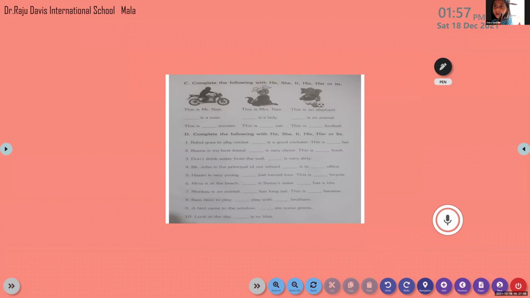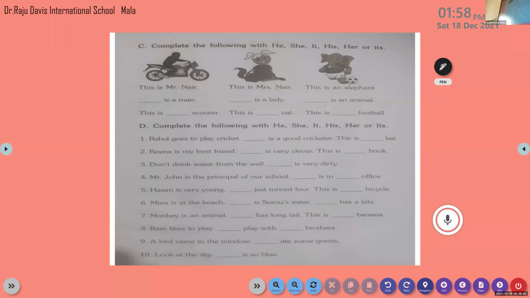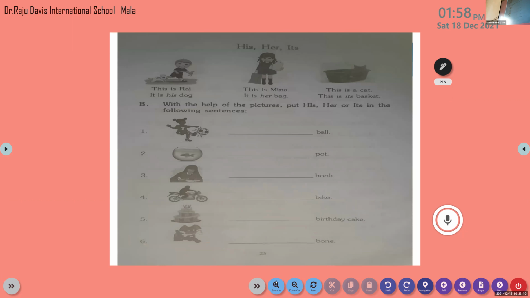All of you please do take page number 25. So this is not this page, this page. That is page number 25. So here we are going to learn about.